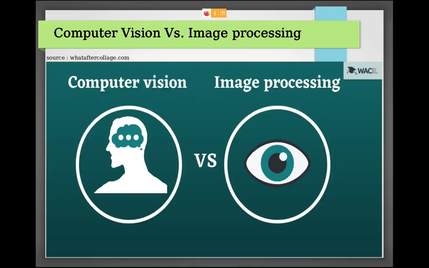What is around? What's in the image? That is called computer vision. The computer thinks about what the image is. It includes artificial intelligence, machine learning, and deep learning. And image processing is basically enhancing the image. That's how these two words differ. I hope everyone got the idea about image processing.